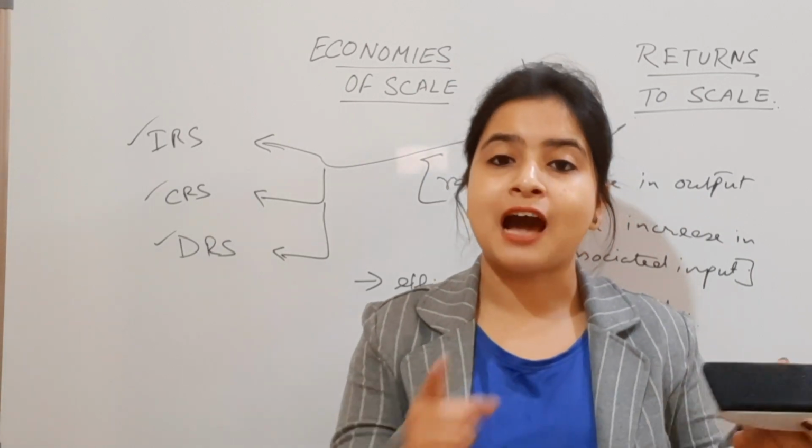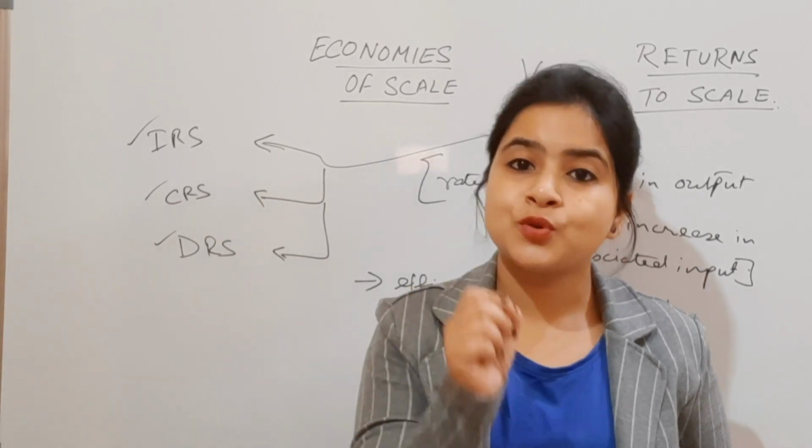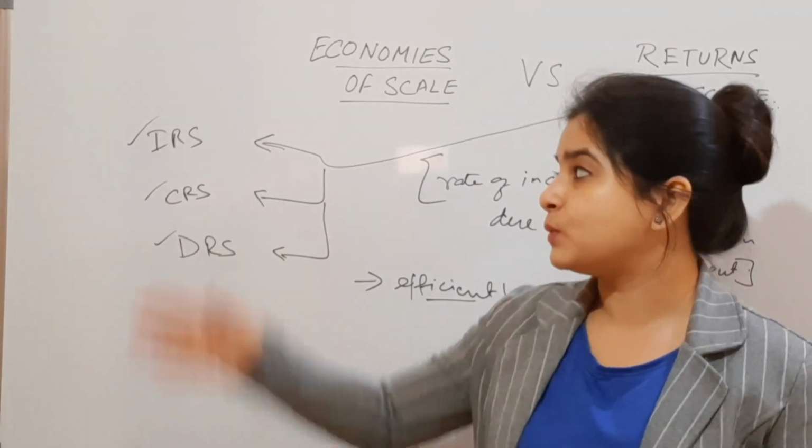It shows that if the input is increased by double, that means 2x amount, then the output will be increased by less than the 2x amount. So that is the basic difference between these three.